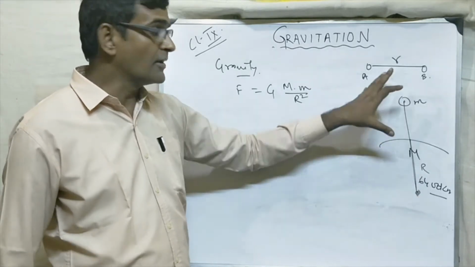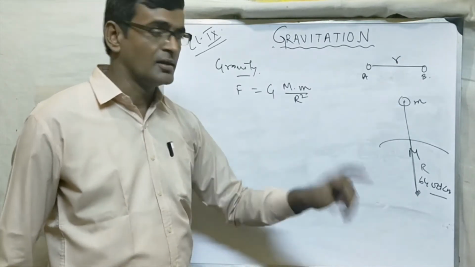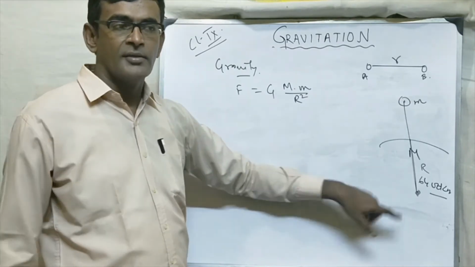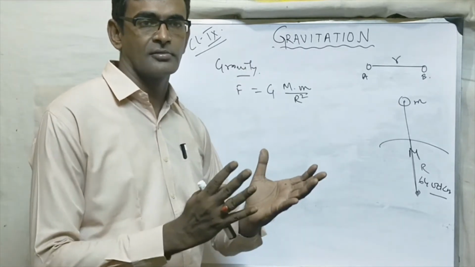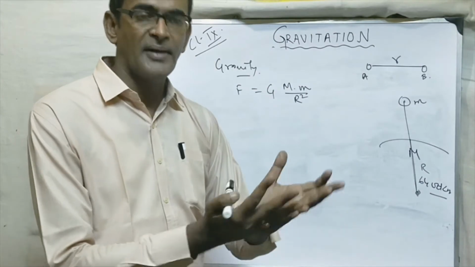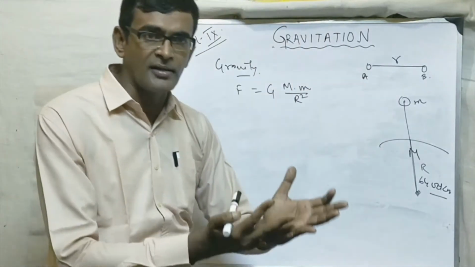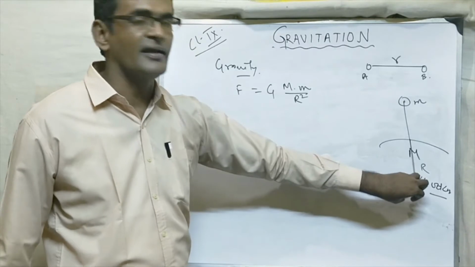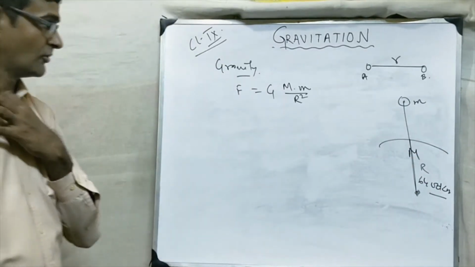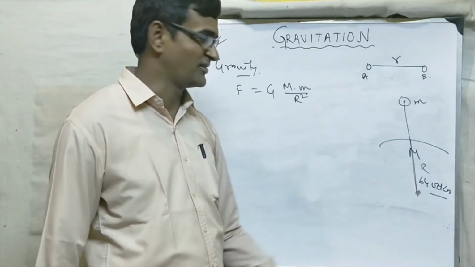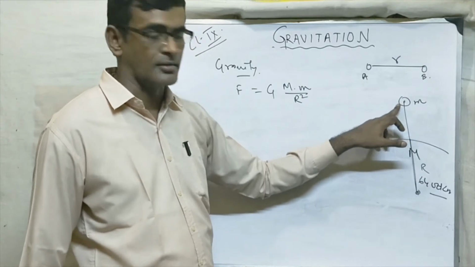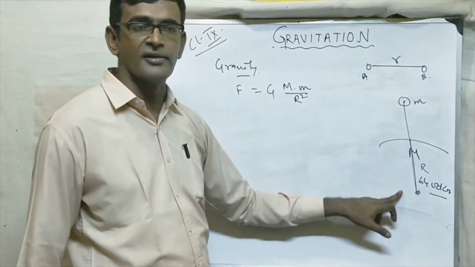Whenever we are using big bodies, this is the law of physics: physics deals with particles. It may be big, but if it is a very big particle, then we will consider that the entire mass is concentrated at the center. This you study in higher classes, the concept of particle dynamics. So the mass is concentrated here and the mass is concentrated here, so we are actually dealing with center to center.